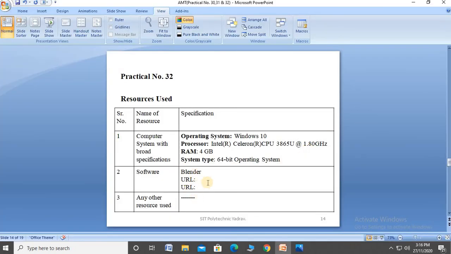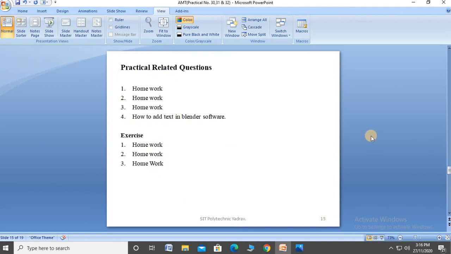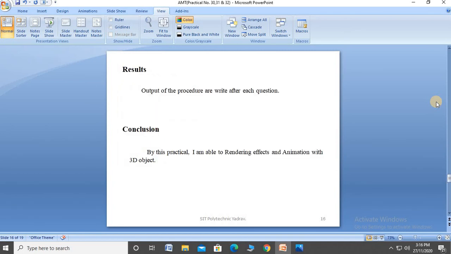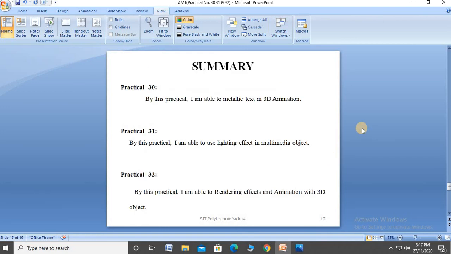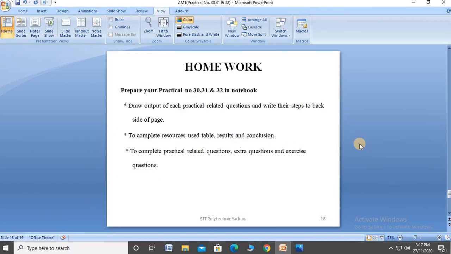Okay, in that write the URL which is given in your lab manual. After that, practical related question, 3 questions are there, extra questions are given. Next, in exercise, 3 questions are homework for you. Result output of these procedures are written right after each question. Conclusion: by this practical I am able to render the effects and animation with the 3D object. Summary on that practical session: complete the practical number 30, 31 and 32. Homework: prepare your practical number 30, 31, 32 in a notebook.